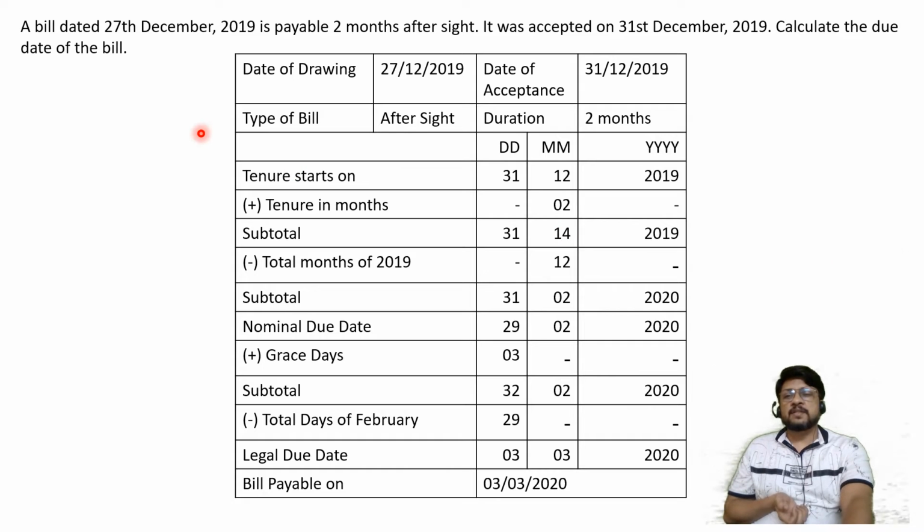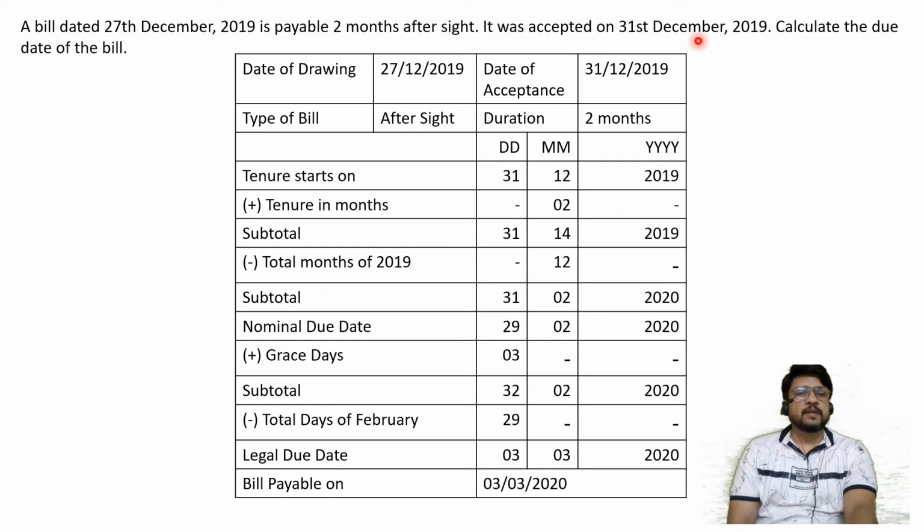So the transaction is, a bill is dated on 27th of December 2019. It is payable 2 months after sight. After sight, be careful, after sight. It was accepted on 31st December. So now we can ignore 27th of December. We are going to consider only 31st of December.